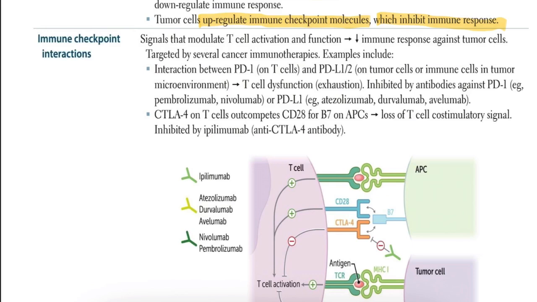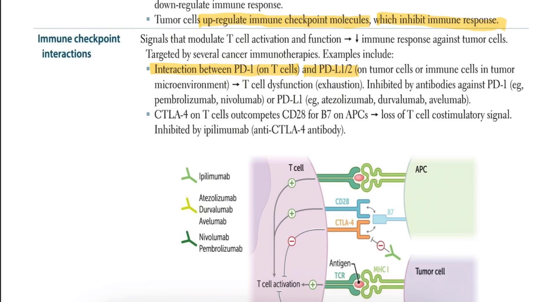First of all, we have to see the interaction between PD-1 and T cells. In this PD-1 or PD-L1 pathway, PD-1 is found on T cells and PD-L1 is expressed by tumor cells or surrounding immune cells. When PD-L1 binds PD-1, T cells become exhausted.